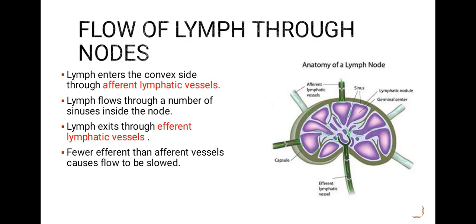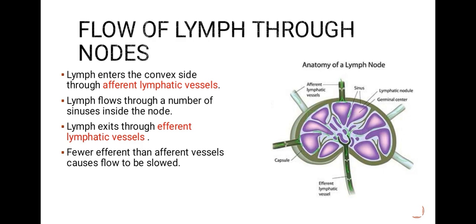Lymph nodes and lymph vessels. Then, flow of lymph through nodes. Lymph enters the convex side through the afferent lymphatic vessels. Lymph flows through a number of sinuses inside the node. Lymph exits through efferent lymphatic vessels. Fewer efferent than afferent vessels causes the flow to be slowed.